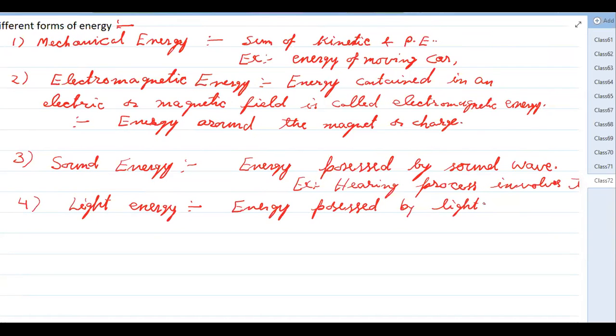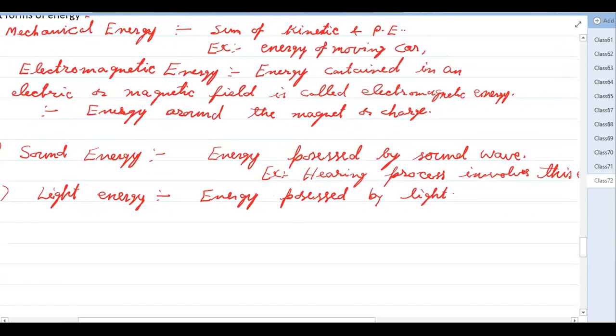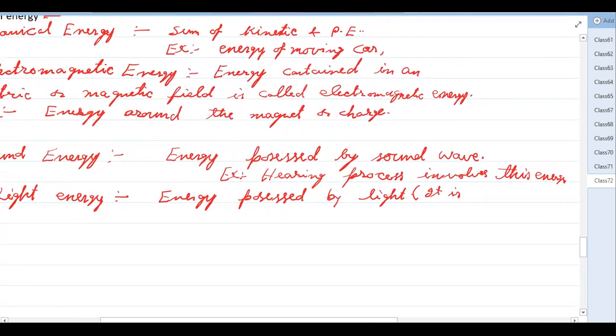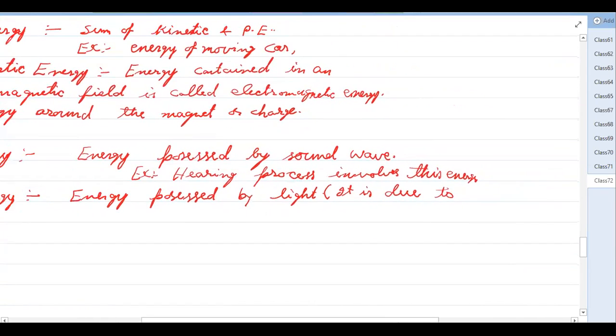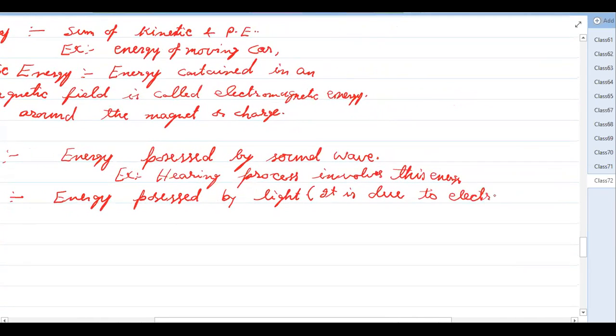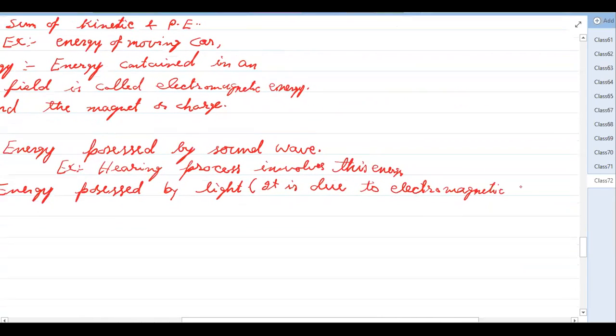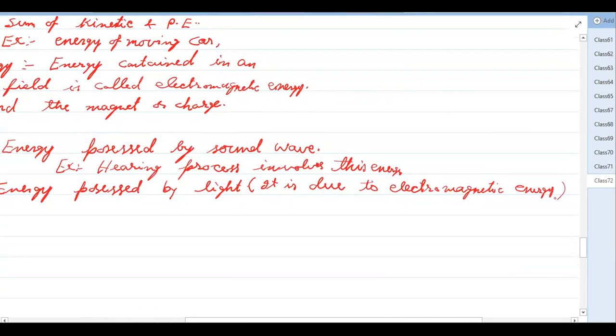So from where is that heating coming? The radiation coming from the sun contains some energy, and because of that you experience the heating. So light also possesses some energy. It is due to electromagnetic energy.